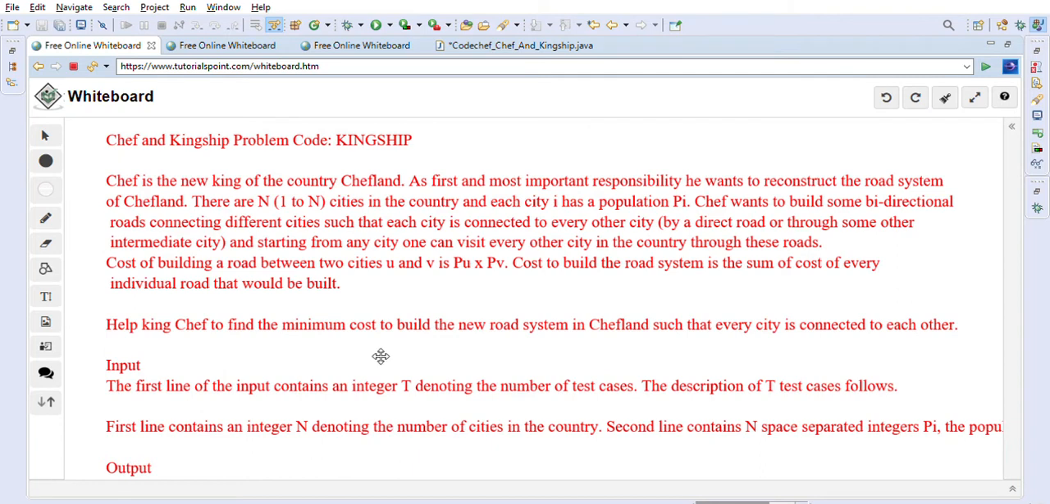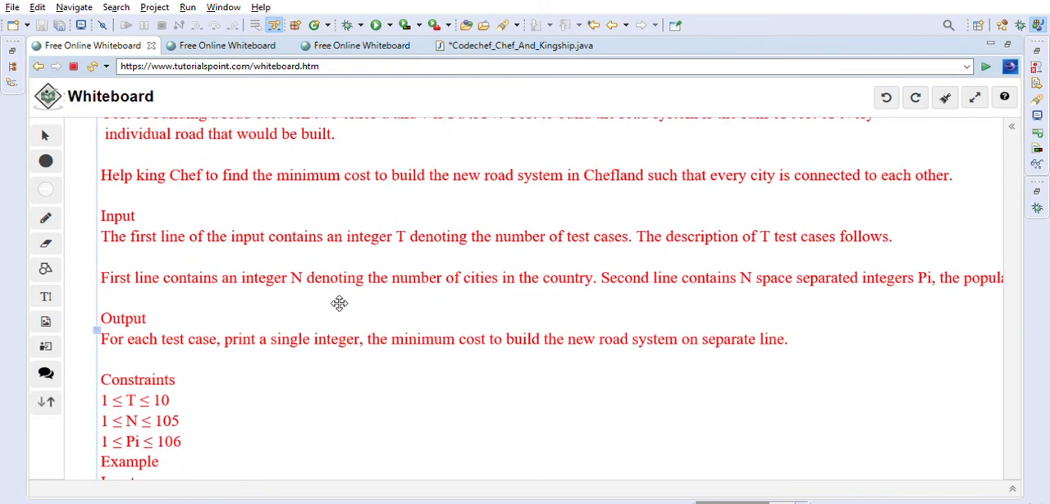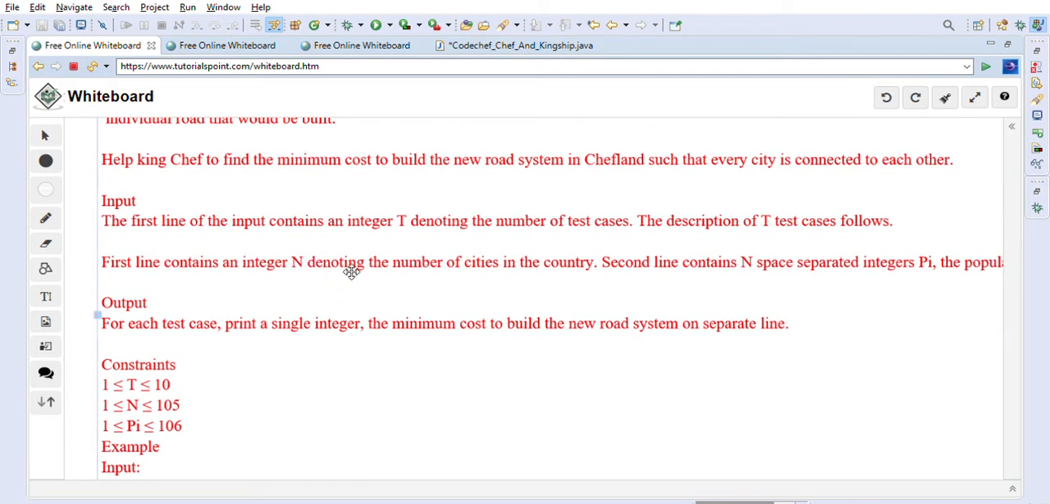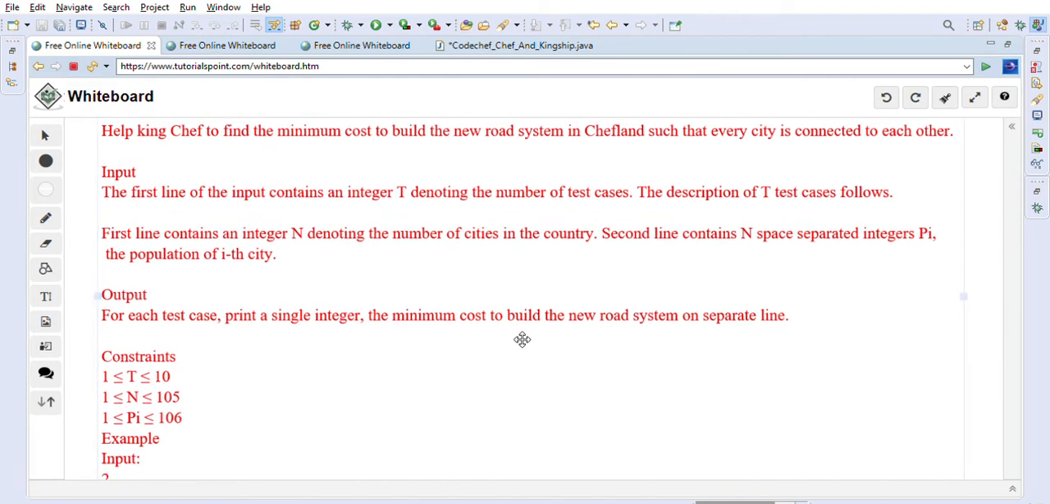So let's take a look at what the input is given to us. The first line is the number of test cases, so that is fine. After the test cases, N is given to us, which is the number of cities in the country. And after that, the second line is N space separated integers Pi, the population. So the population of the ith city is given to us, right? And as output, we have to print the minimum cost to build the new road system.